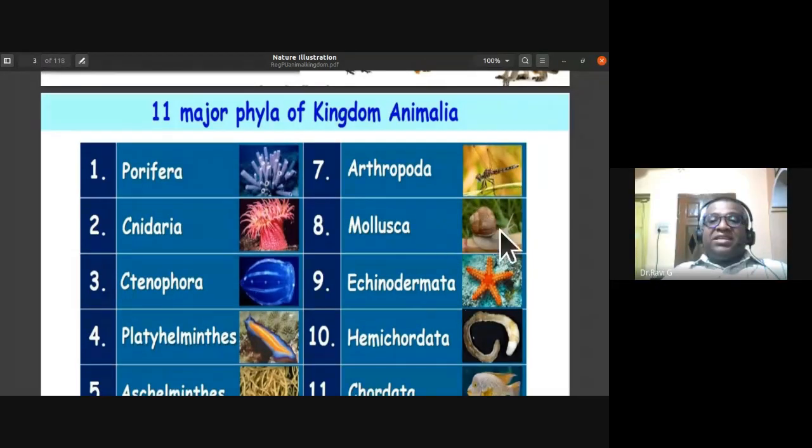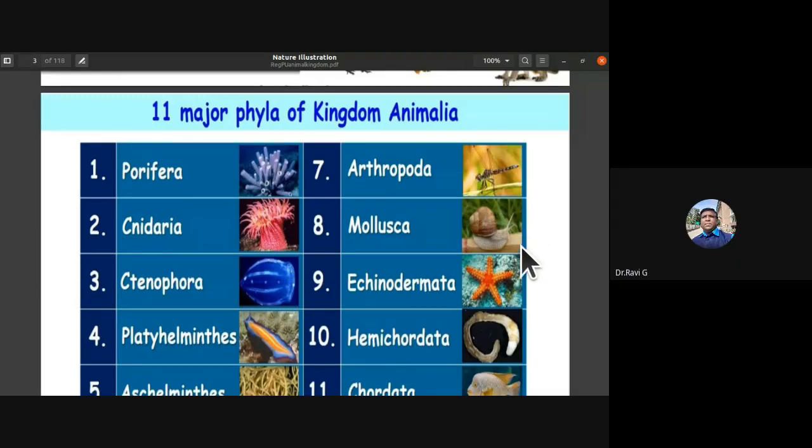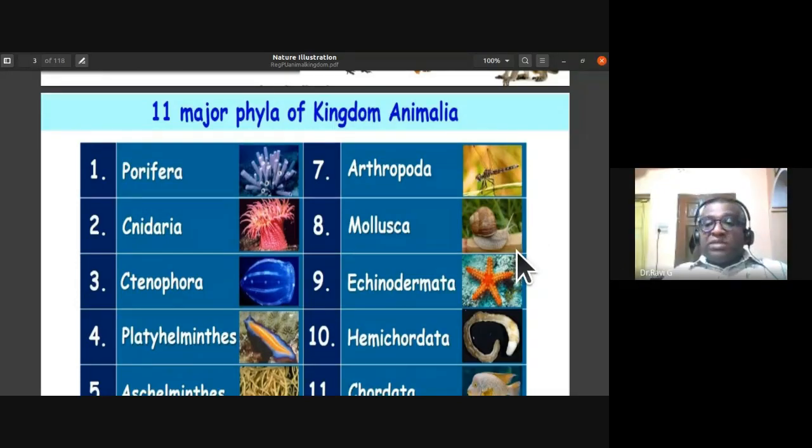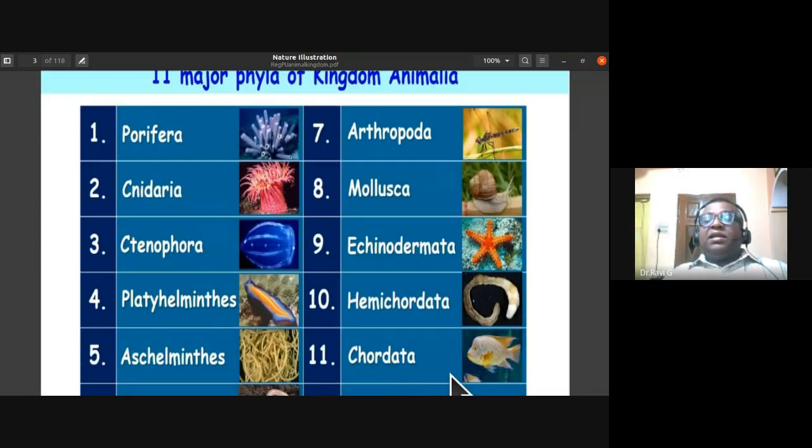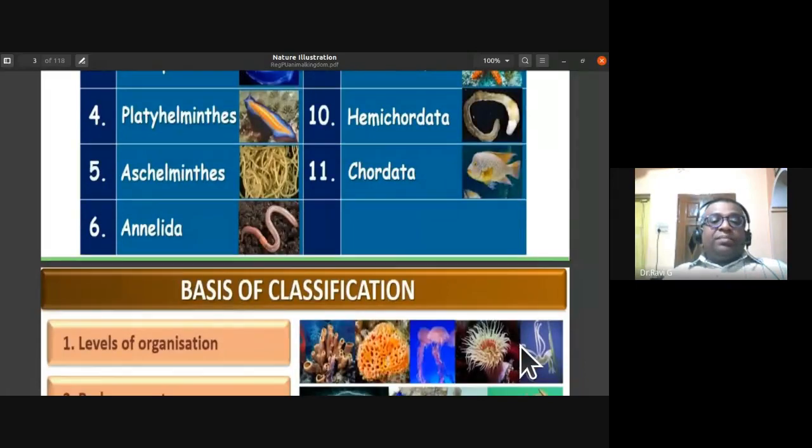Then phylum Mollusca, where we study snails, mussels, freshwater mussels, octopus, and sepia. Then phylum Echinodermata, the spiny-skinned animals, and phylum Hemichordata. Finally, the last phylum is Chordata, under which we study fishes, amphibians, reptiles, birds, and mammals.